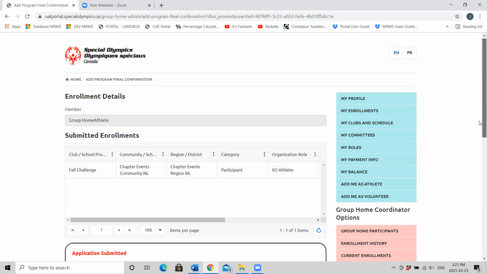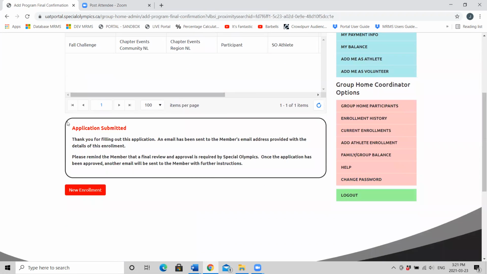When you see the note, application submitted, you're all done. If you'd like to add a new athlete, you can go to Add Athlete Enrollment. If you'd like to add a new sport for this athlete, you can go to the red New Enrollment button. Or if you're all done, you can log out.